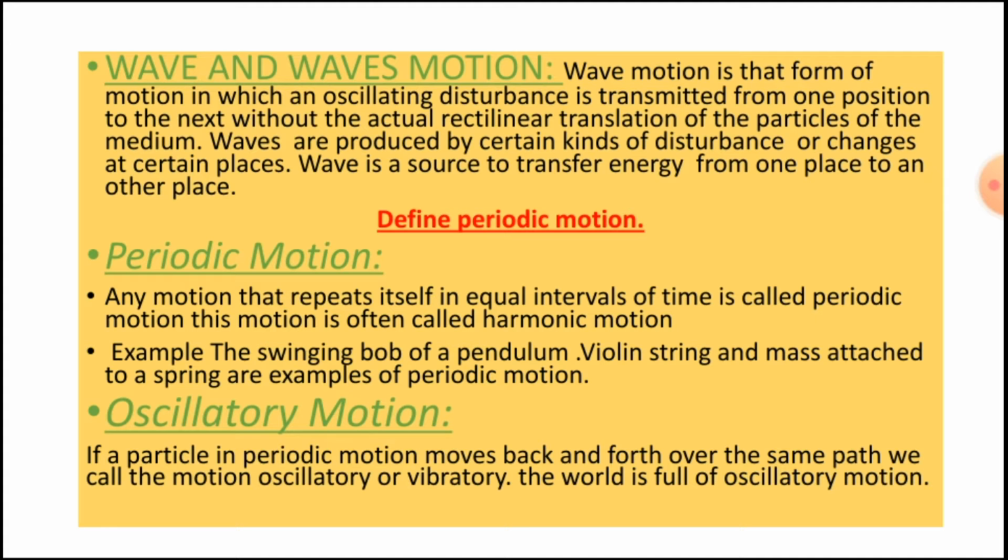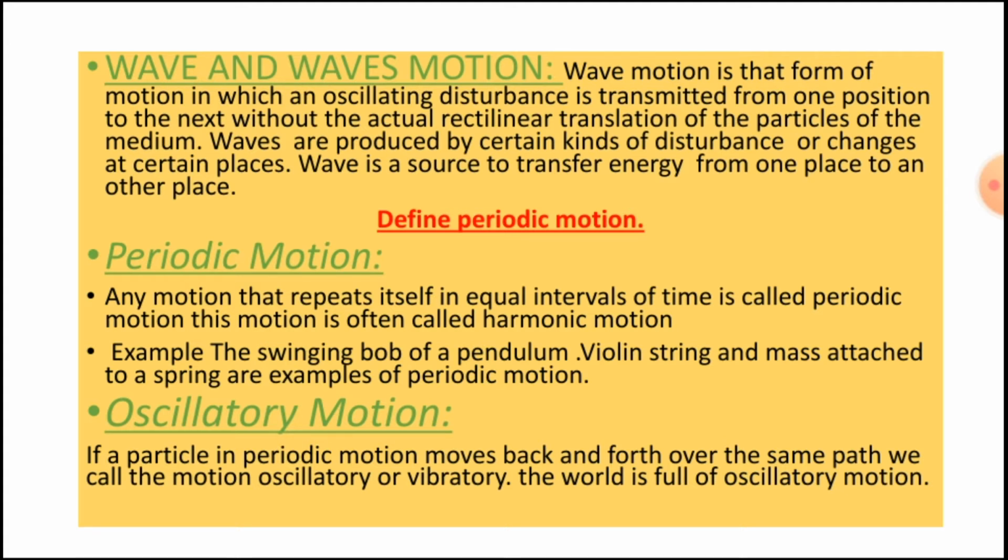Now the next topic is periodic motion. The motion which repeats itself with the same interval of time about the mean position is said to be periodic motion or harmonic motion. The swinging of a pendulum bob is also an example of periodic motion.